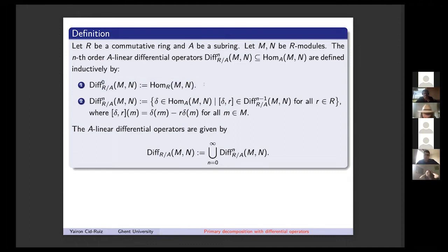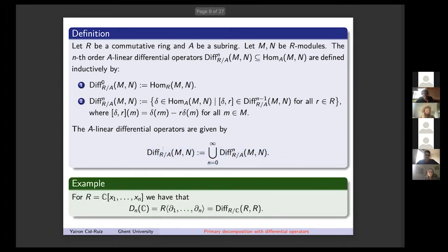The differential operators of order 0 are linear operators, and then inductively the differential operators of order n are the ones such that when you apply all the possible Lie brackets, you get a differential operator of order n-1. And then this whole set of differential operators is denoted like this.